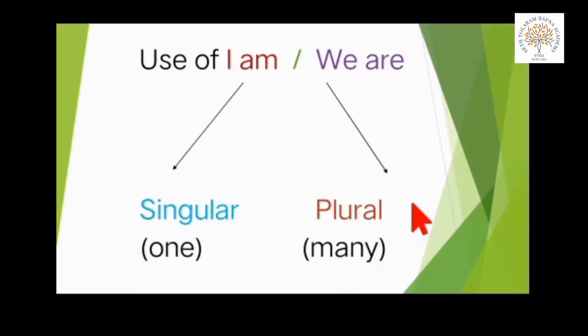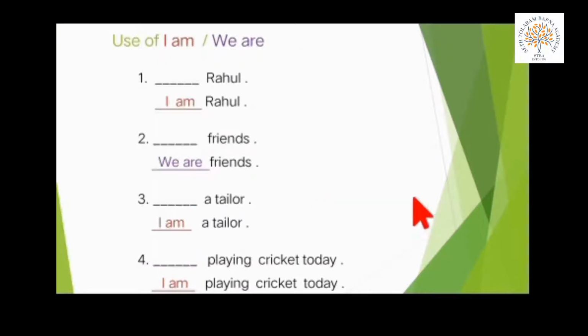So let's come to our exercise which will explain it very clearly. Use of I am, we are. In the first line we have dash Rahul, R-A-H-U-L, Rahul. Rahul is one person, so we are using I am Rahul.